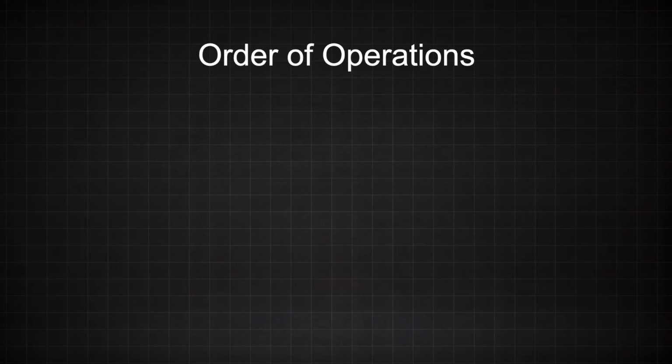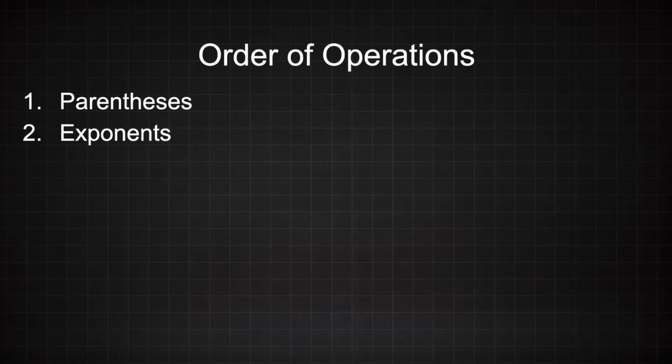Now let's do a quick recap. Whenever you have an expression, first check and see if there are parentheses. If there are, it does not matter what operation is enclosed within the parentheses. Be it multiplication, addition, or subtraction, you do that first. Next, check for numbers with exponents. If there are, then you must evaluate them next.